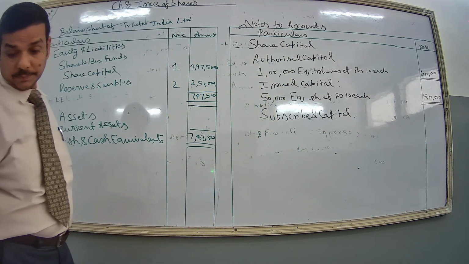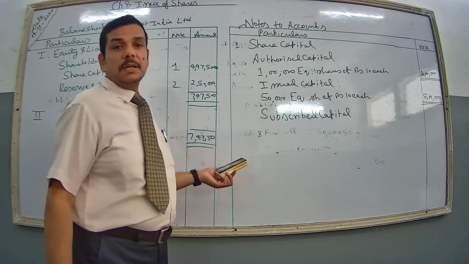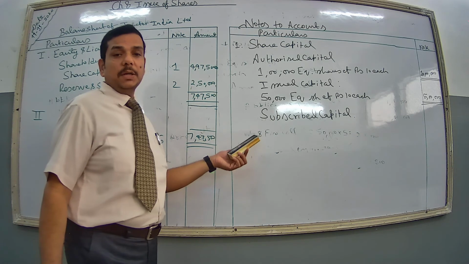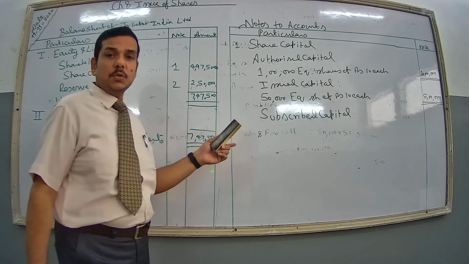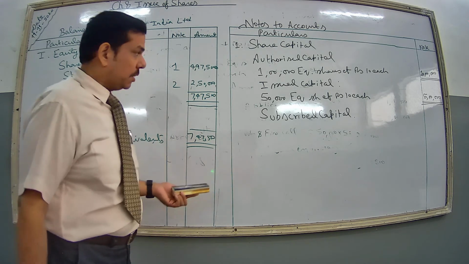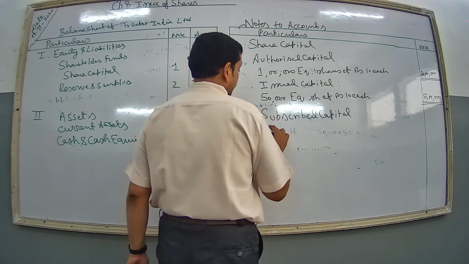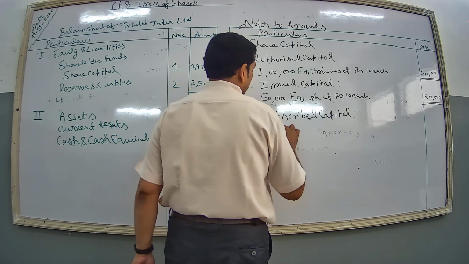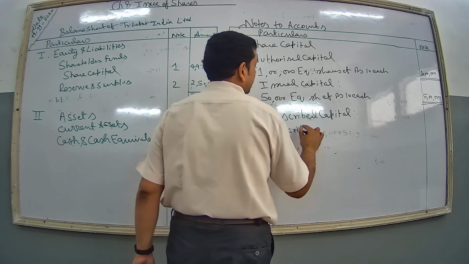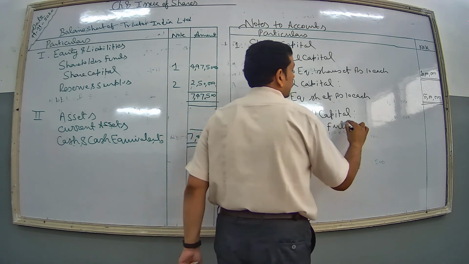Clear? Here some applicants have defaulted in making the payment, so we will make two categories: subscribed and fully paid up, and subscribed but not fully paid up. So we will write subscribed and fully paid up.